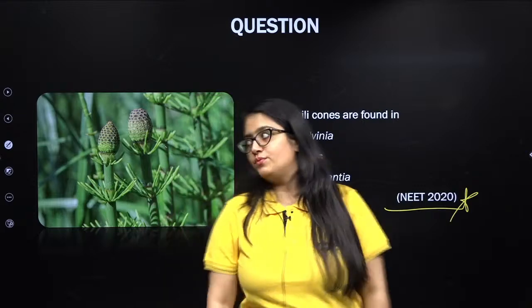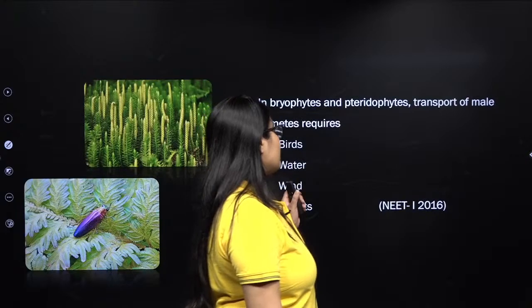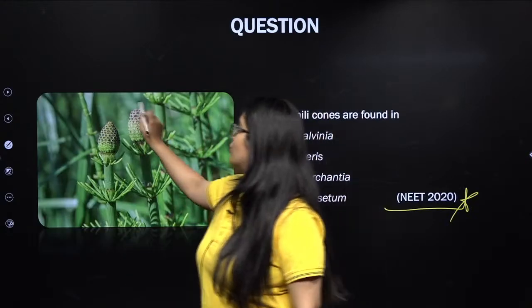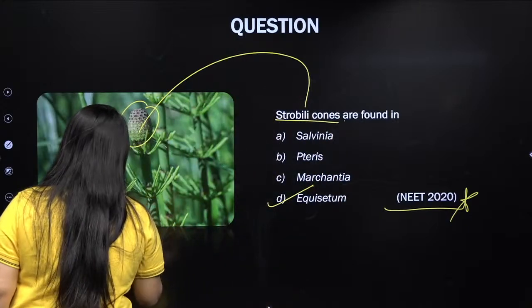So this is how your beautiful Equisetum looks. Next, and one more thing. This is your strobilus cone, and this is your beautiful Equisetum.